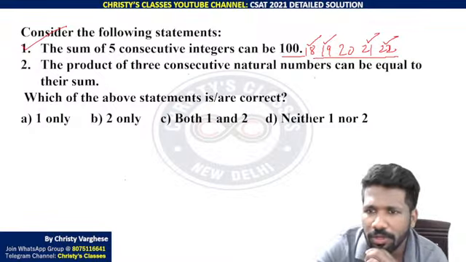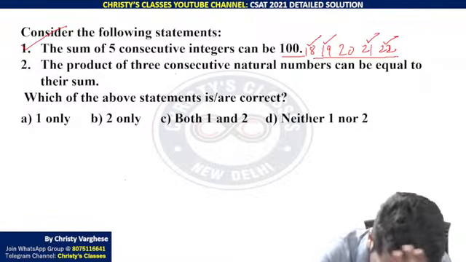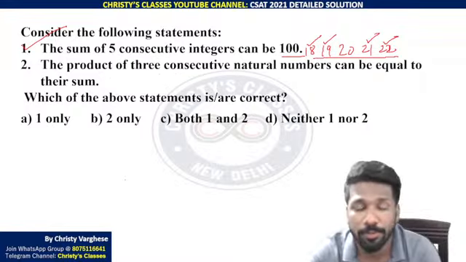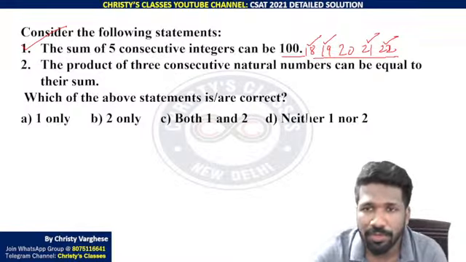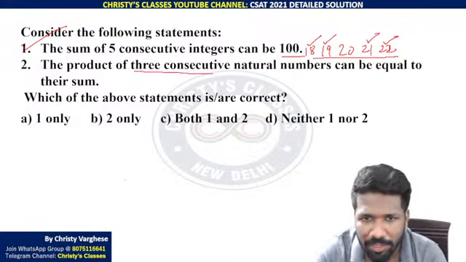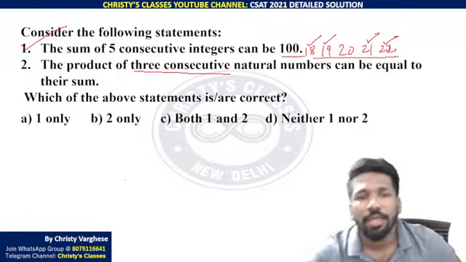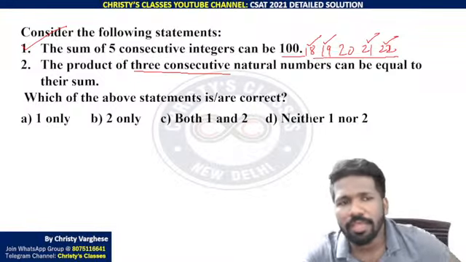The product of 3 consecutive natural numbers can be equal to their sum. This was asked in a previous UPSC question paper also, 2-3 years back. This was a 2021 problem, but in an earlier paper also there was a question based on this concept. How many such possibilities are there was the question.